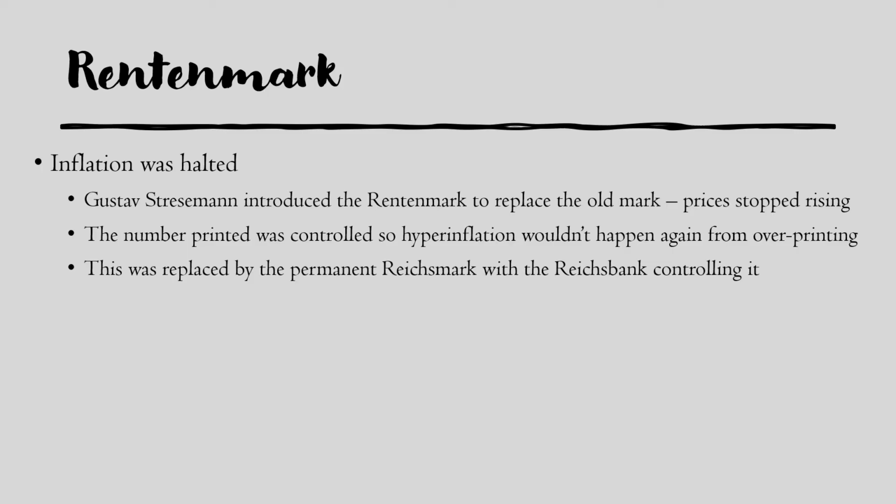And in order to ensure that inflation didn't happen again, he tightly controlled the number of notes of the Rentenmark that were printed, which meant that, unlike what had happened with the hyperinflation, lots of notes couldn't be printed all at once, and therefore prices wouldn't increase rapidly as they had done here. Eventually, the Rentenmark itself was replaced by the more permanent Reichsmark, and they had the Reichsbank to control the number printed, so this just made it more secure.